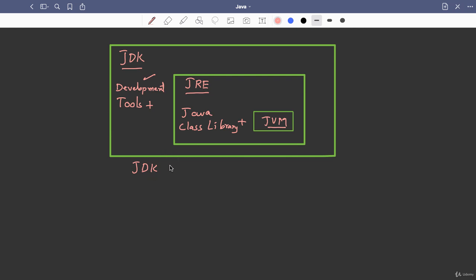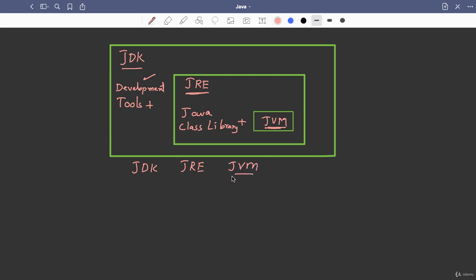So for executing the Java program, we require Java Runtime Environment, that is JRE. That JRE will be a part of JDK. When you install JDK, you will also get JRE along with it. So a JDK will contain the development tools plus JRE. Now what is JRE? JRE will contain library of Java classes and JVM, that is Java Virtual Machine.